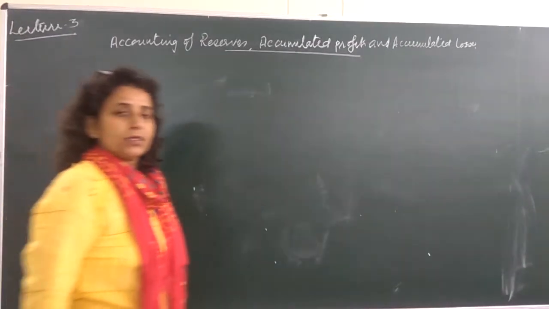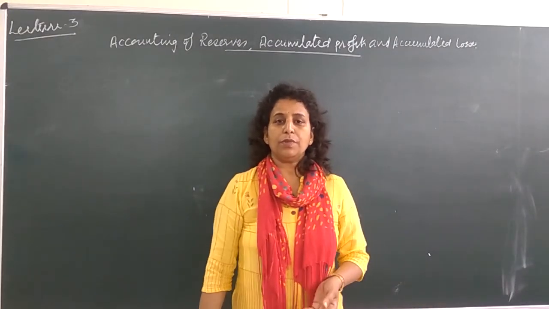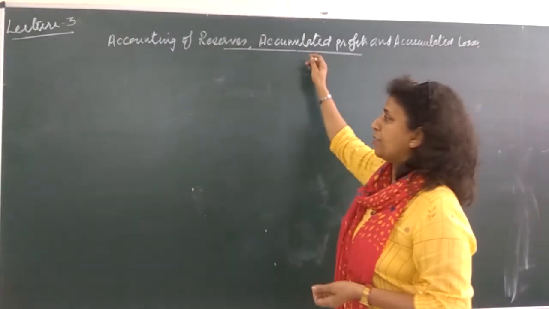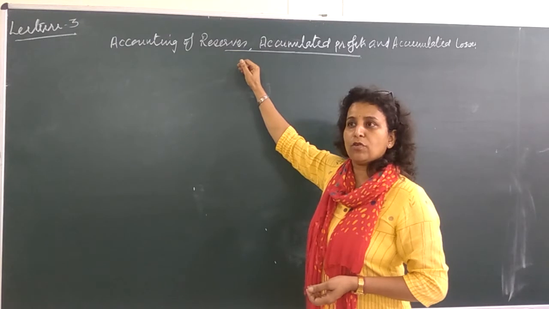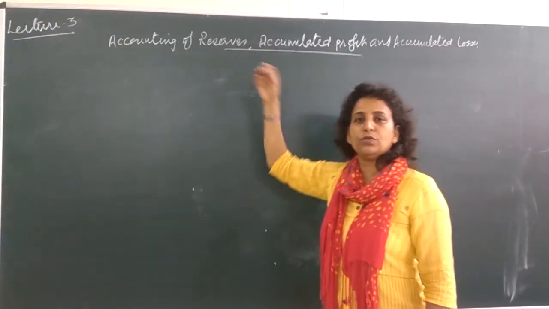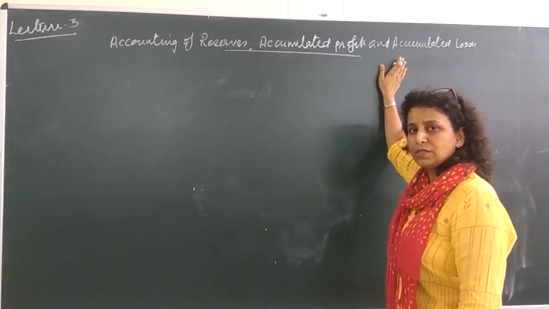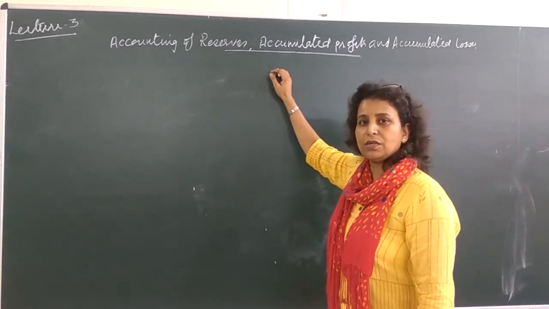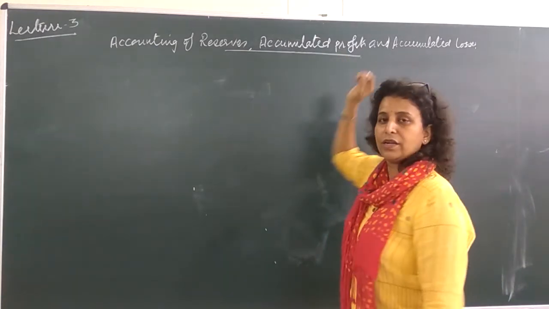Some of the profits and some of the reserves are there at the time of change in profit sharing ratio among the existing partners, which remain in the business, in the firm. Those reserves and profits belong to the existing partners. They must get the benefit out of it, so these reserves and accumulated profits should be transferred to their capital accounts. If losses are there, definitely they will bear the loss in their own profit sharing ratio. So we need to put two entries, one for accumulated profit, another for accumulated losses.